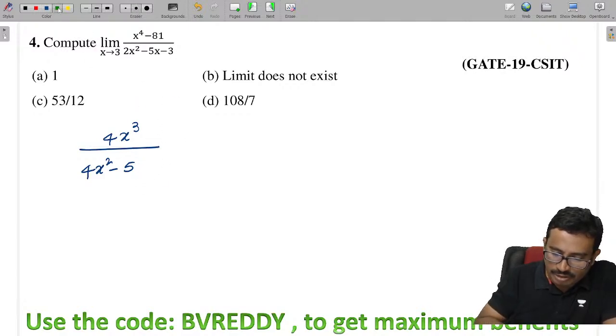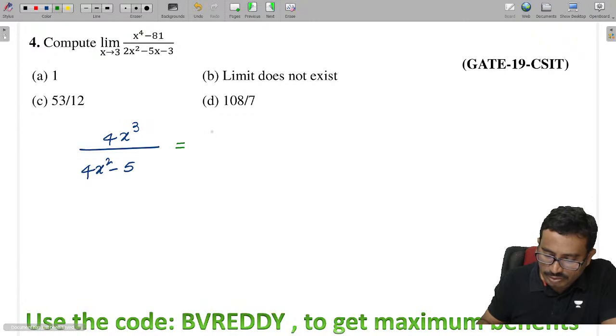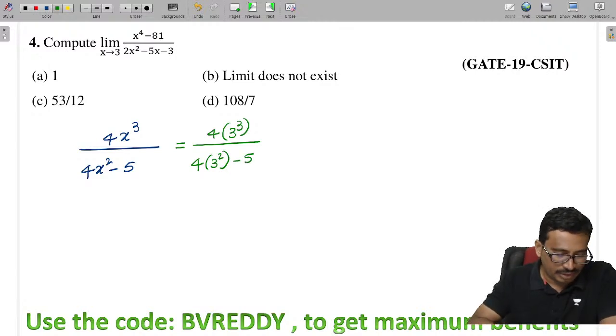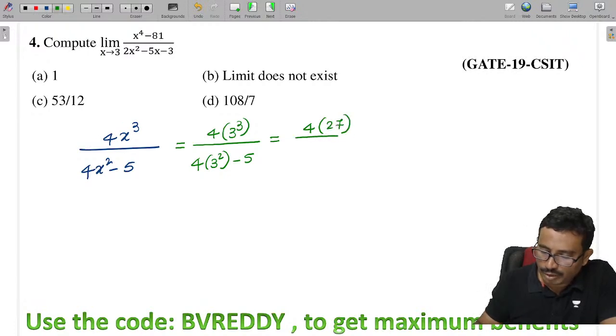Now if I substitute the limit x tending to 3, that means 4 into 3 cube by 4 into 3 square minus 5. Now let's simplify and get the answer. So how much will we get here? 4 into 3 cube, which means 27, minus, so here 36 minus 5.